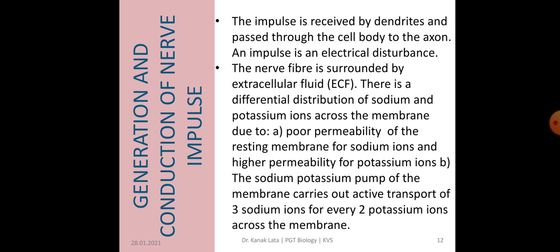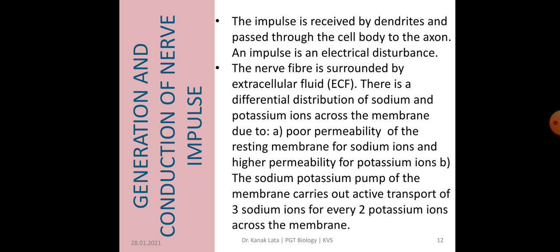There is a difference in the distribution of sodium and potassium ions across the membrane. Why? Because of the poor permeability of the resting membrane for sodium ions and higher permeability for potassium ions.